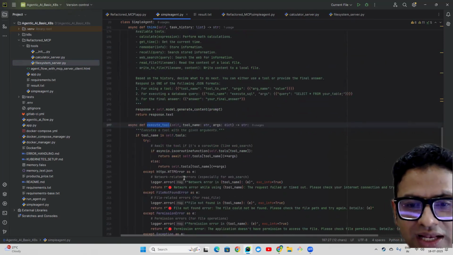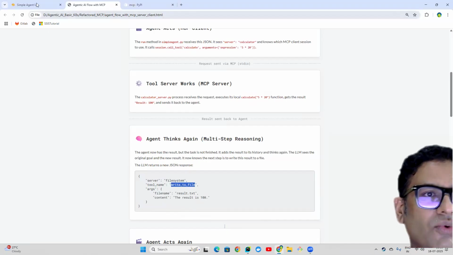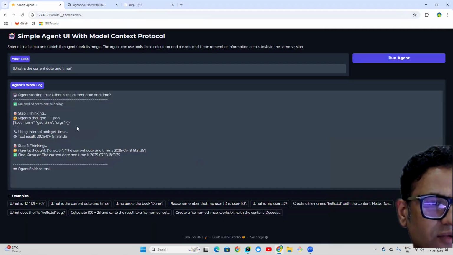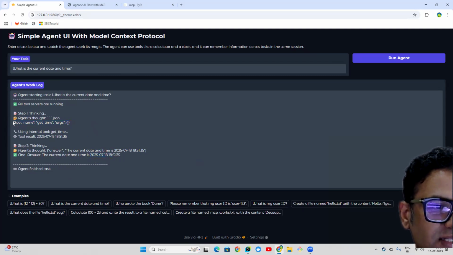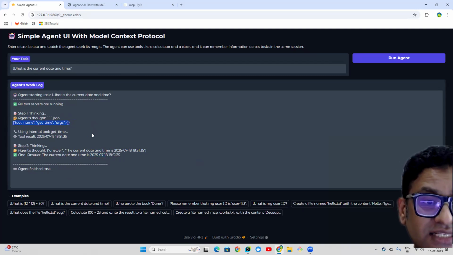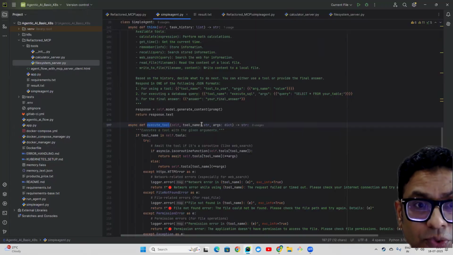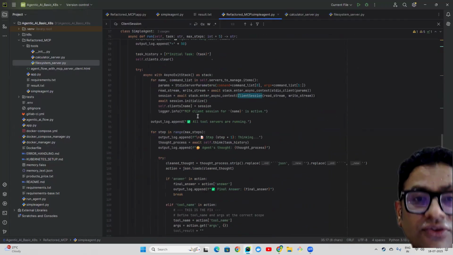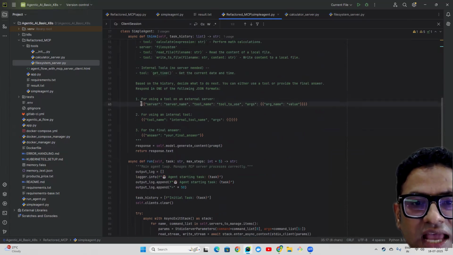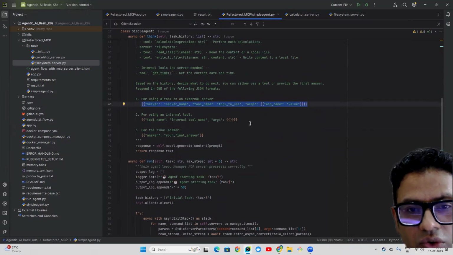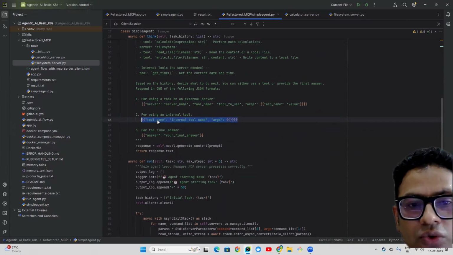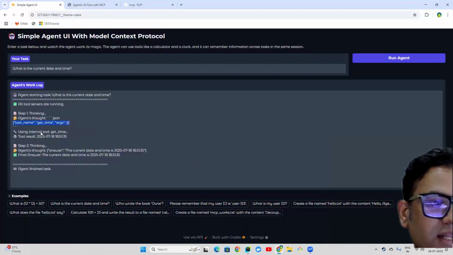Right. So let's quickly analyze another request where the internal information has to be used. So now we can quickly see what's the time. This is the current time, and we can quickly see it's just the thinking tool name. There is no argument. So basically, this is a different JSON. This JSON will only be returned when there is an internal tool, right? If you just see the structure, if it is an external server, then this is how the JSON would look. If it is an internal tool, then you only have a tool name, not the server key. And that is what we are seeing here.